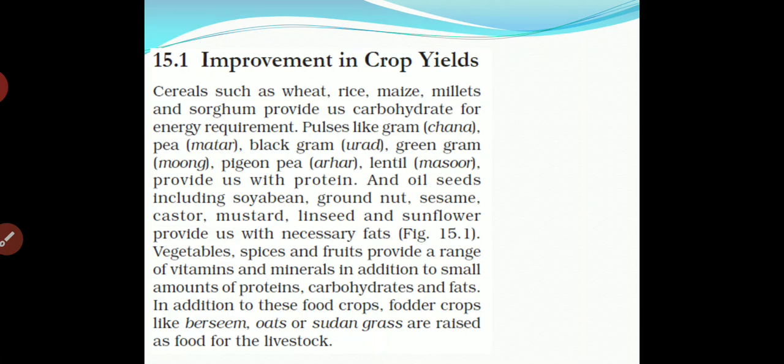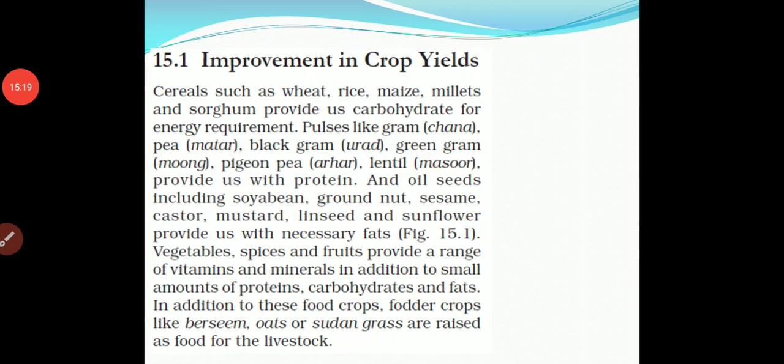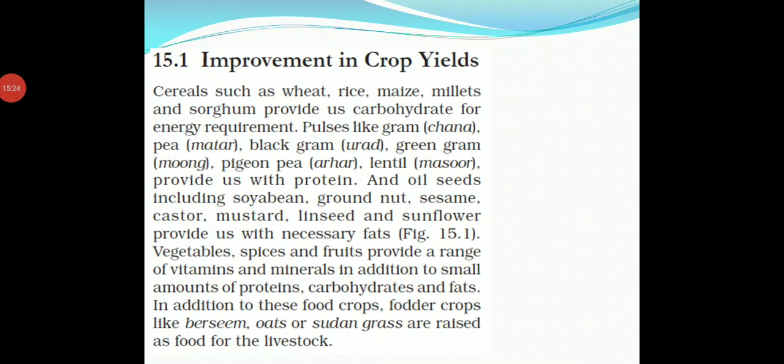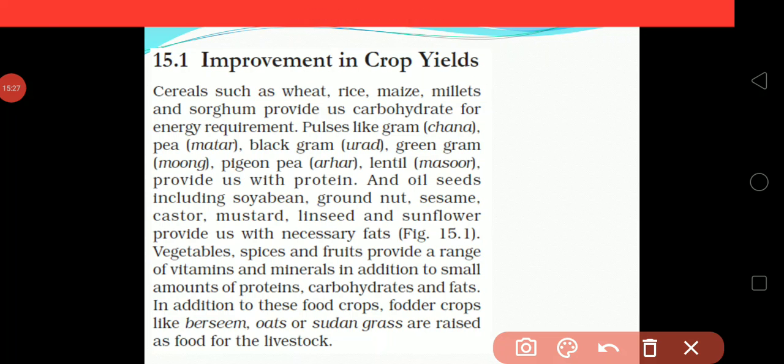How can we improve crop yield? Yield means the product or output which we get. Cereals such as wheat, rice, maize, millet, and sorghum provide us carbohydrate for energy requirement.